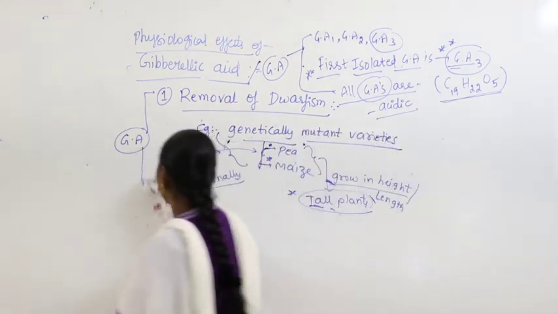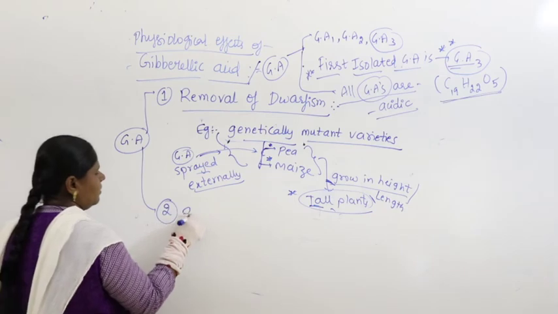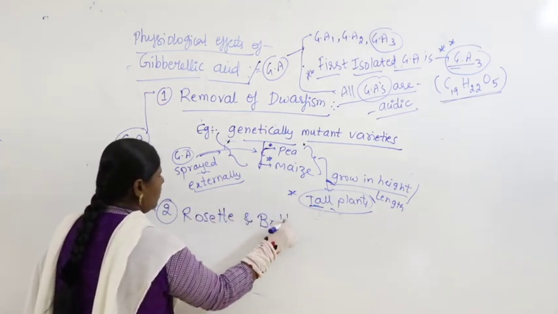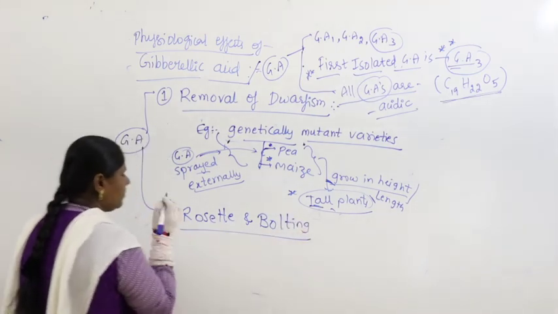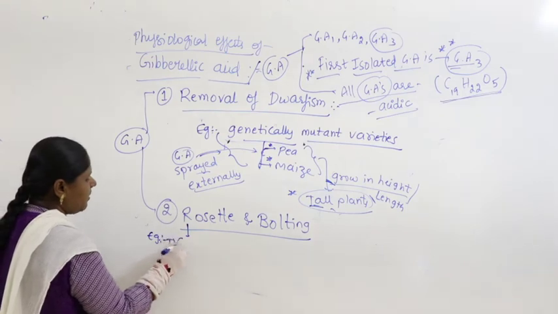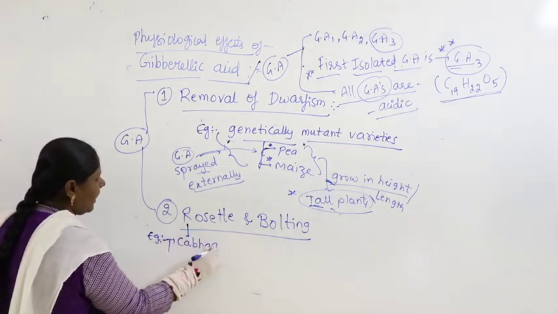Second one, rosette and bolting. What is the meaning of rosette? For example, you can take cabbage and cauliflower.